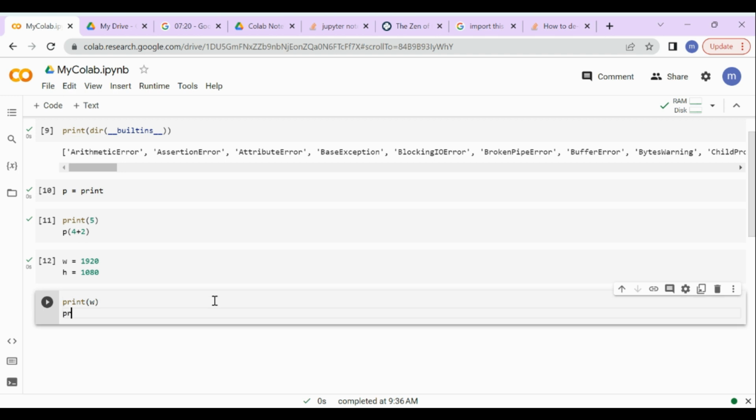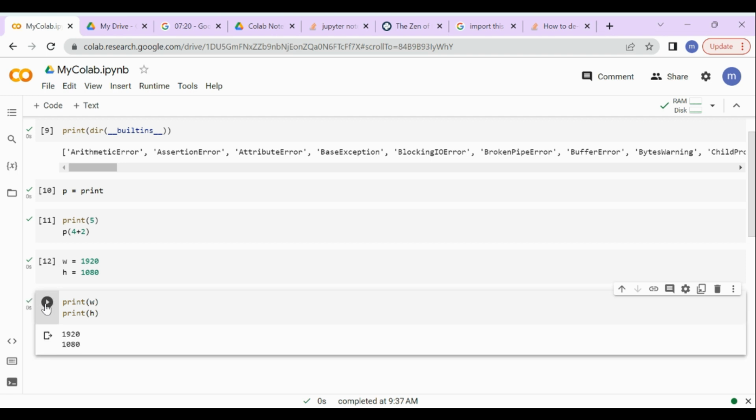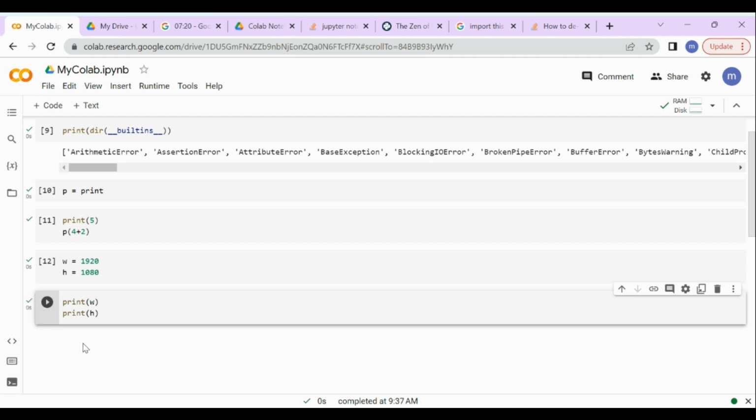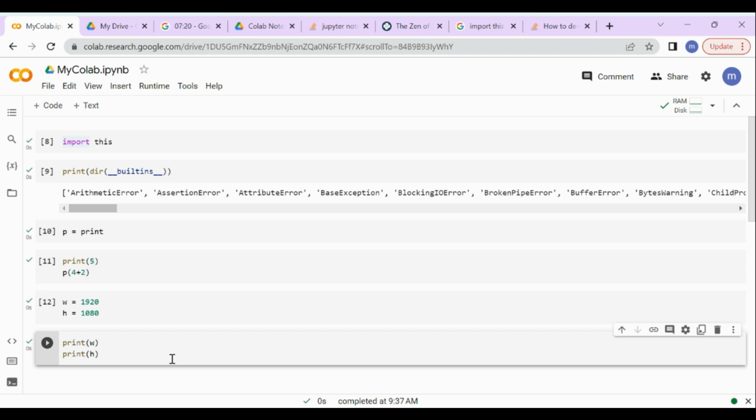It is not common to use p for print. You can if you want in order to type less. It is a common practice to use aliases for certain functions, but print is not one of them. I will just use print from now on.